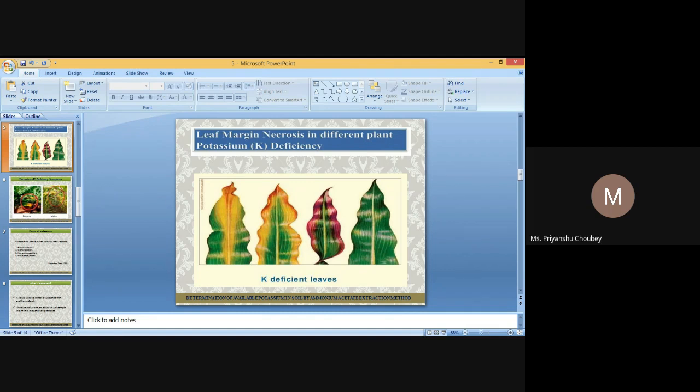In the indirect method, size distribution of stable aggregates, dry or wet sieving techniques are used for determination of different size stable aggregates.